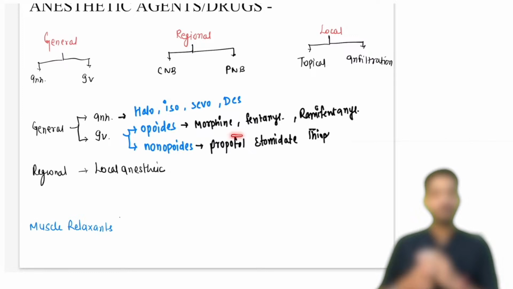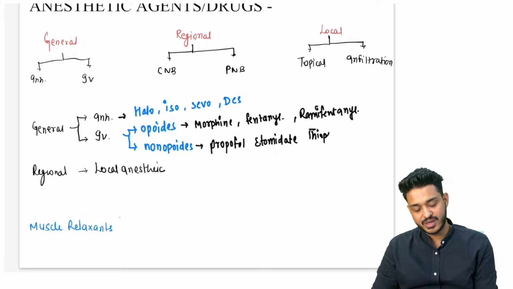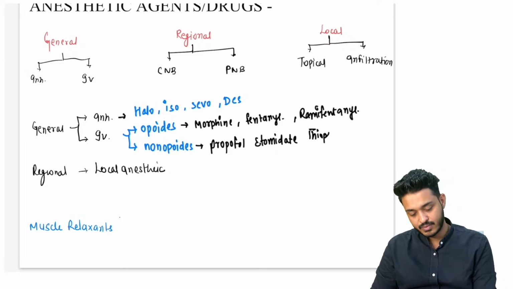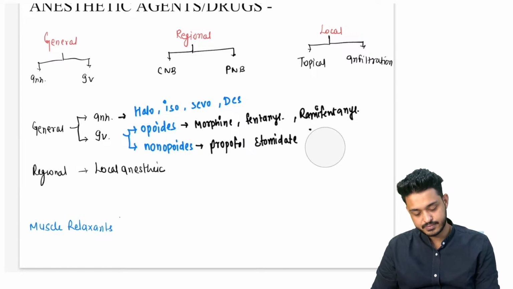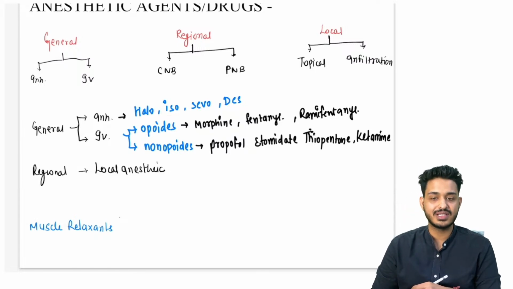Opioids में we are having morphine, fentanyl और remifentanil. Non-opioids we are going to have propofol, etomidate, thiopentone, and ketamine. These are the 4 important ones that we have to remember.